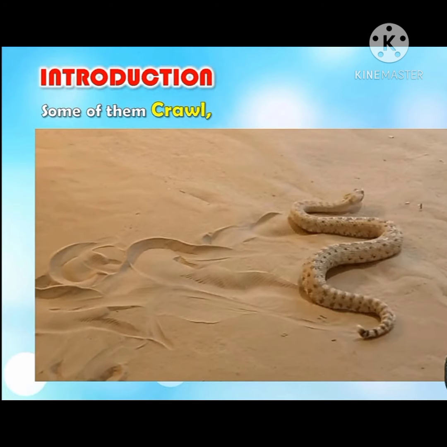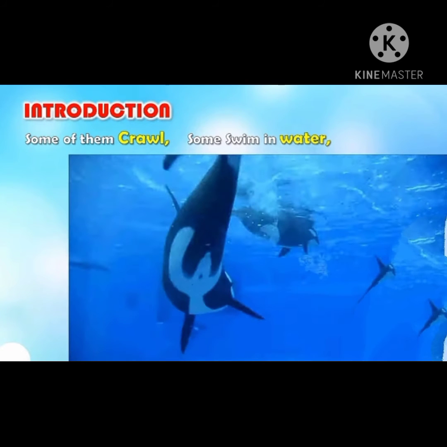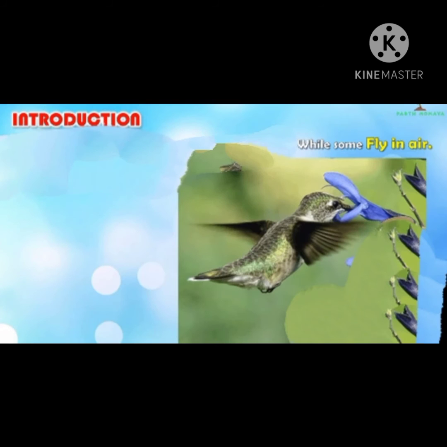Some animals will crawl, for example snake, because they don't have their legs, while some animals will swim in water, for example fish, because they have fins and tails to swim easily in water, whereas some flies in air, for example birds, because they have special adaptation, that is wings to fly.